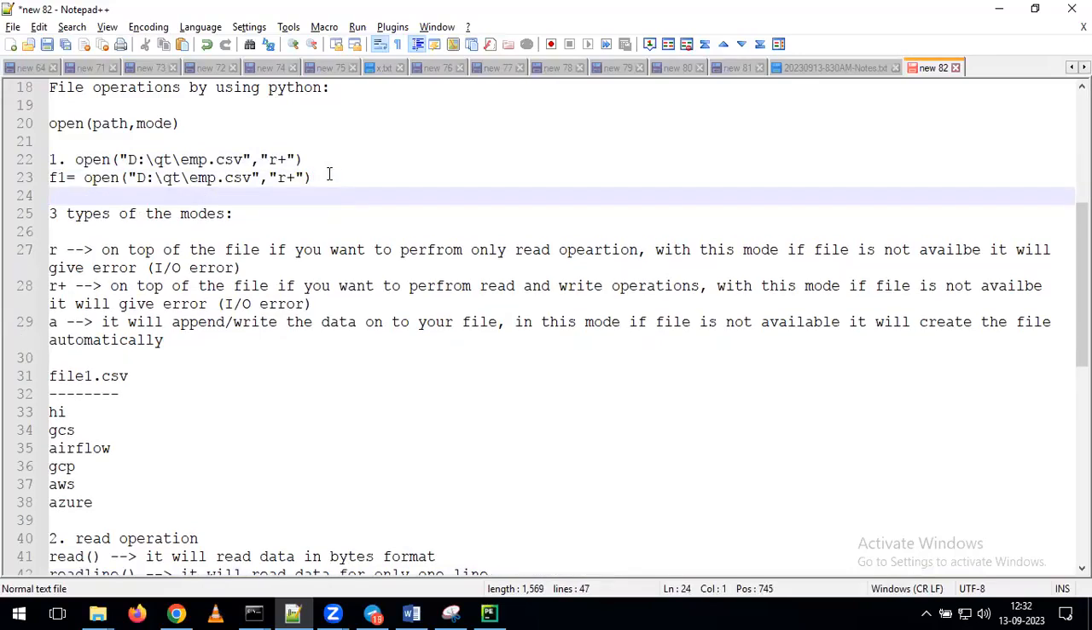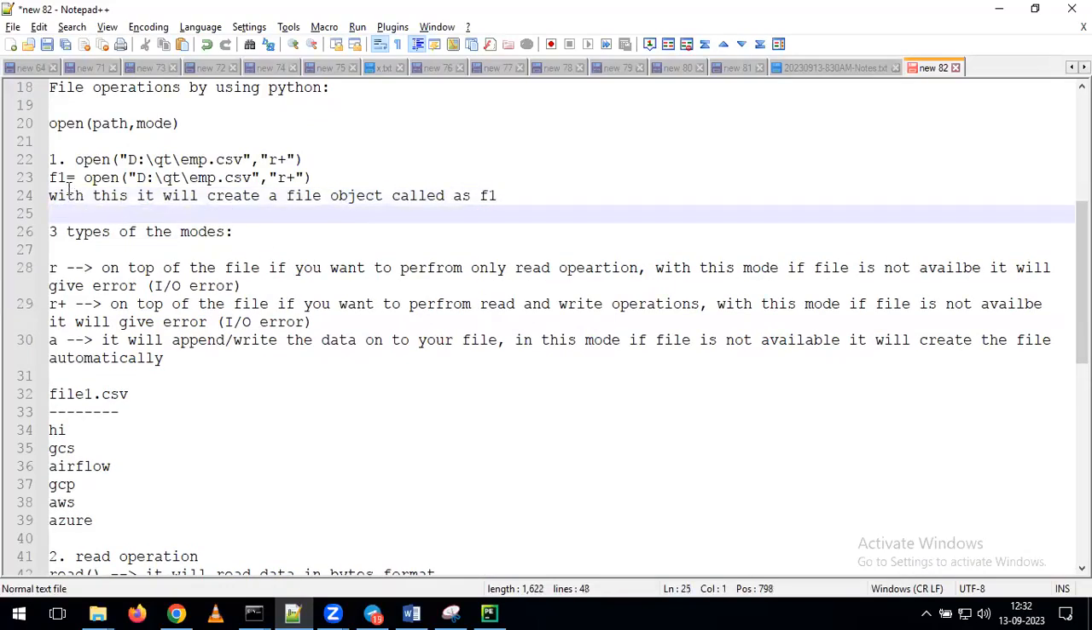With this, what will happen is it will create a file object called F1. What I'm doing here is just giving the variable called F1, and on top of this F1, we are giving the open function. By using the open function, you are going to open the file. Theoretically it is going to open the file, but internally what will happen? It is creating a file object, which is nothing but F1 as a file object.